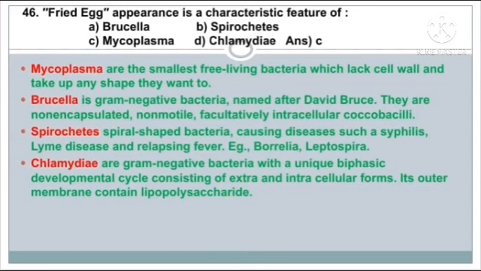Question number 46. Fried egg appearance is a characteristic feature of? The answer is option C, Mycoplasma. Mycoplasma are the smallest free-living bacteria, which lack a cell wall and take up any shape.